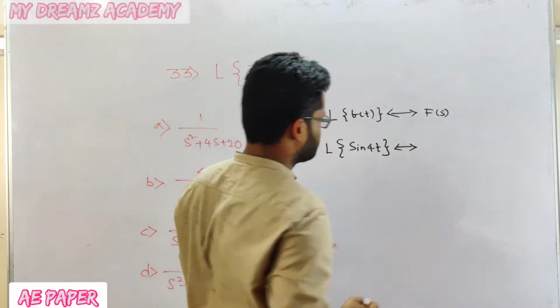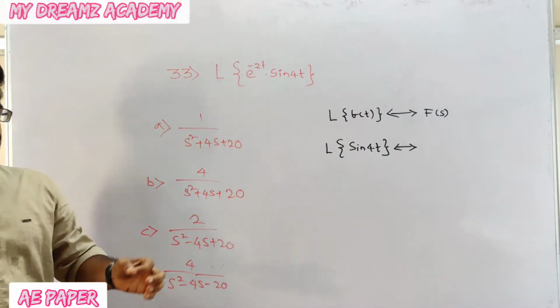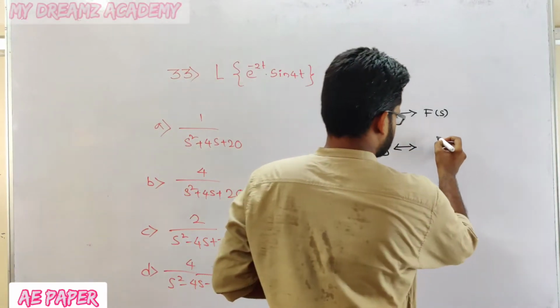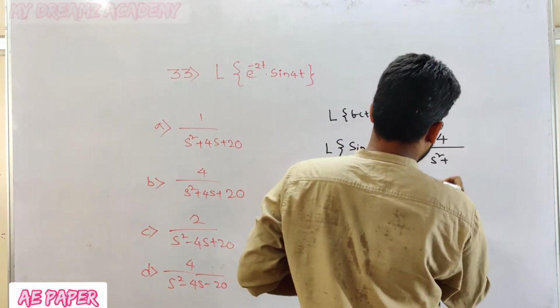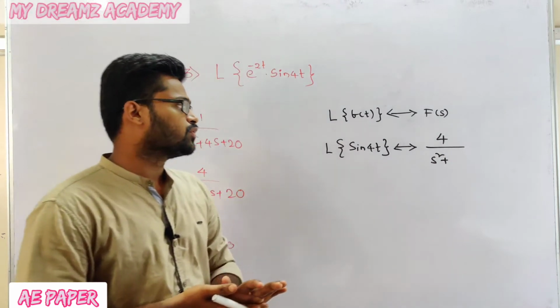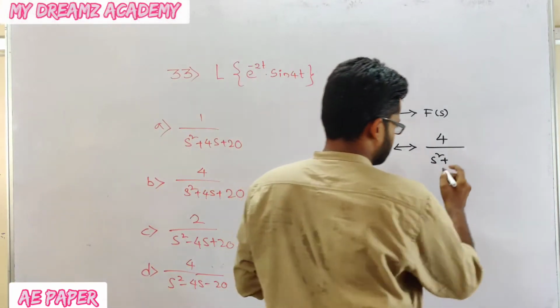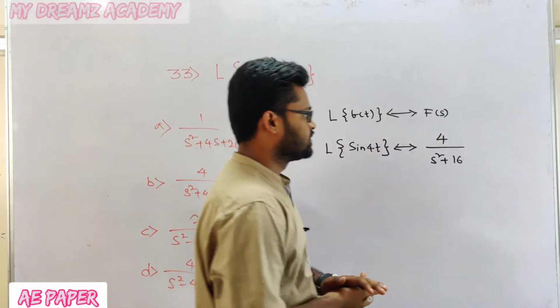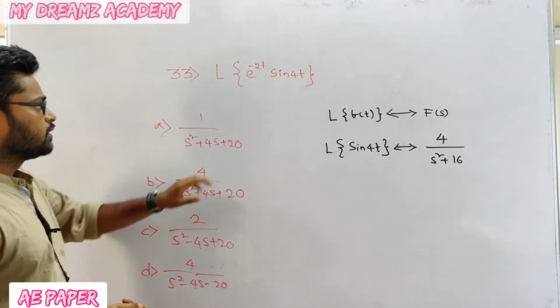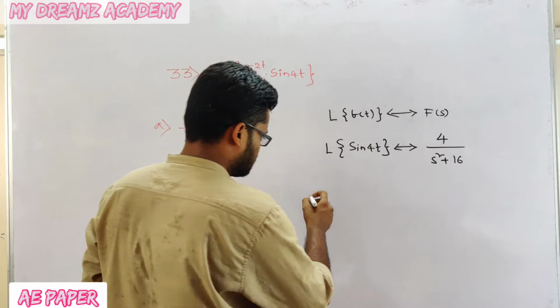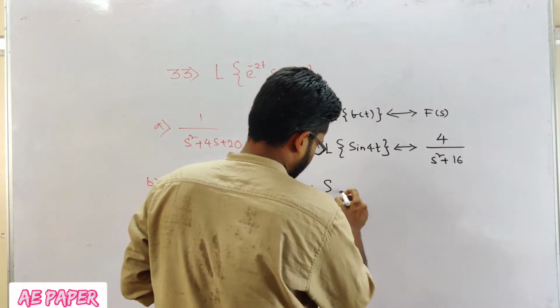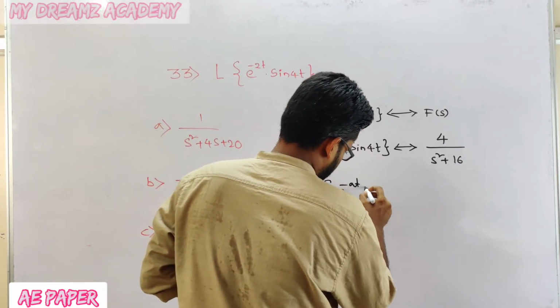What is the Laplace transform of sin at? That is a by s square plus a square. Here a value is 4, so s square plus a square, that is 4 square, which is 16. Next, e to the power of minus 2t, that is nothing but the Laplace transform of e to the power of at f of t.